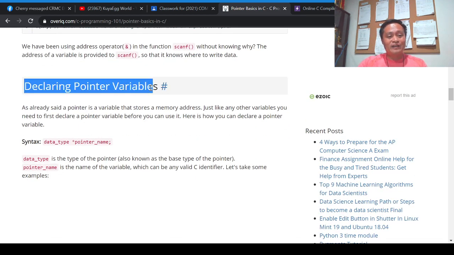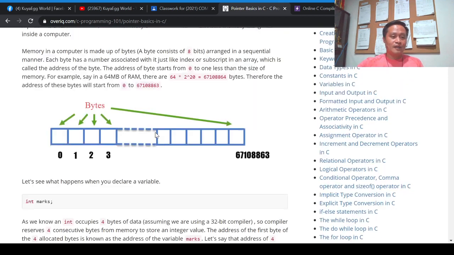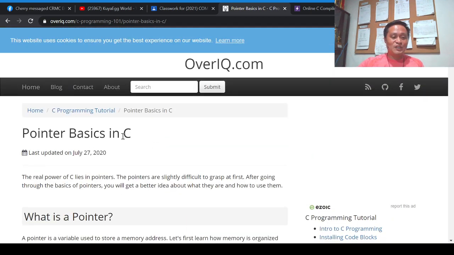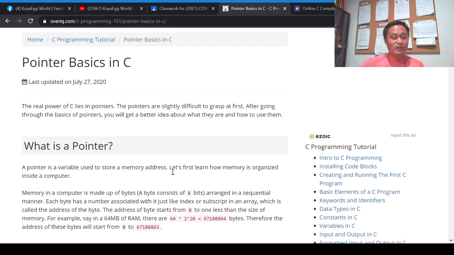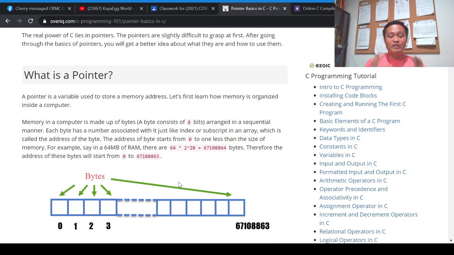Now, how to declare pointer variables. Our topic is pointer basics in C. What is a pointer? A pointer is a variable that is capable of storing an address. And how would we know that this particular variable contains this particular address? By using the address operator, or ampersand.